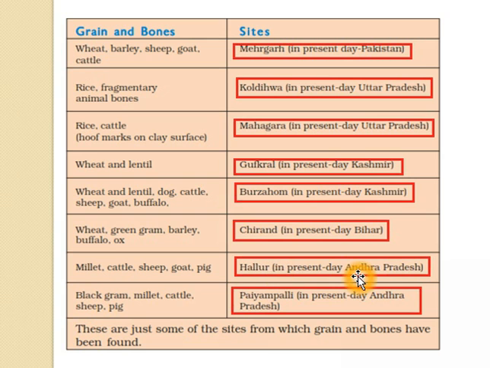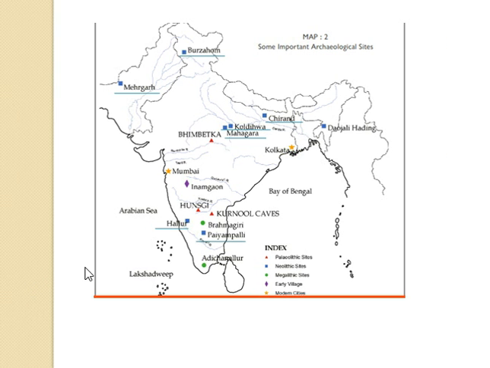In Hallur, which is in present-day Andhra Pradesh, the name itself indicates that you can imagine it belongs to South India, where millets, cattle, sheep, goat and pig remains were found. Then Paiyampalli, again you can guess that this is something related to South India. So it is again in present-day Andhra Pradesh, where black gram, millets, cattle, sheep and pig remains were found. Here I'll show it on the map. Here you can see Hallur, and below this you will find Paiyampalli, where these things were found.